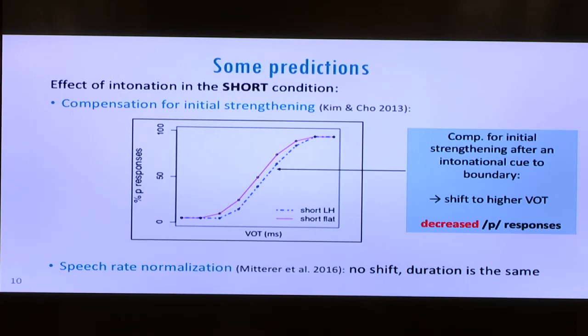Now we can contrast this prediction with what speech rate normalization would predict. Here, because this is in the short condition only, duration is the same across the carrier phrase, and for that simple reason, we'd predict no shift whatsoever on the basis of contextual duration between these 2 conditions. So in that sense, we can try to compete these 2 hypotheses and see what the results look like.